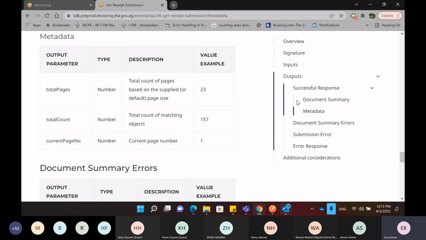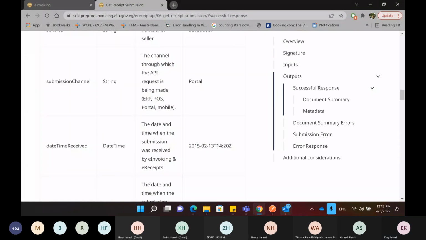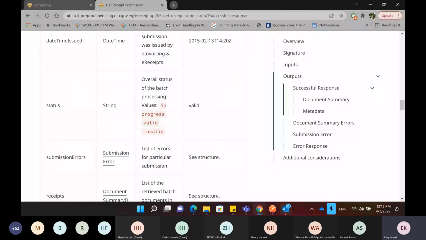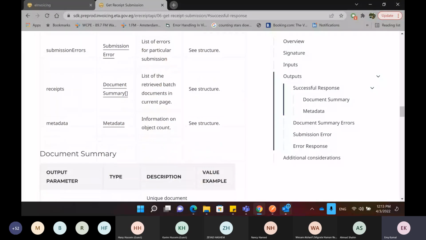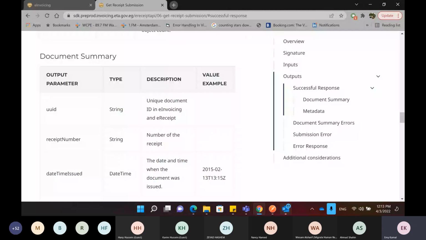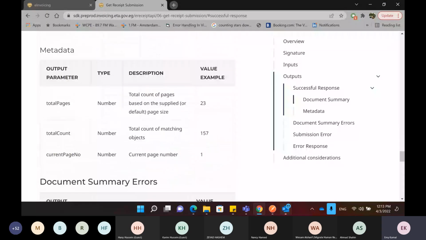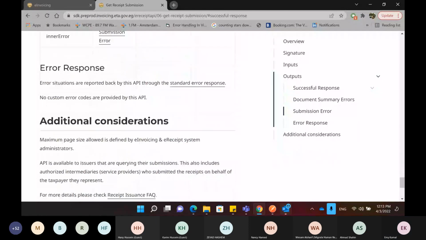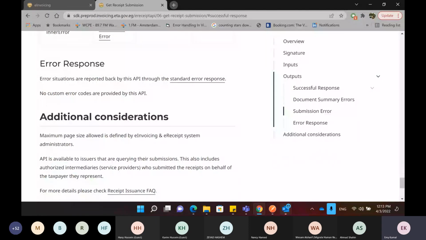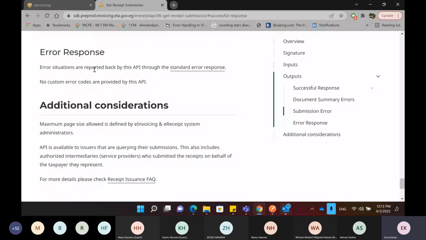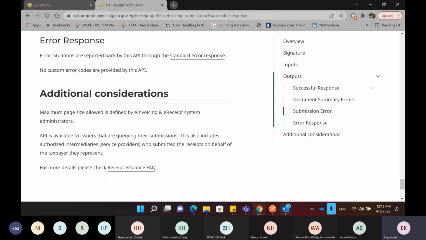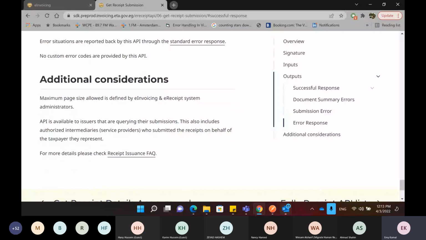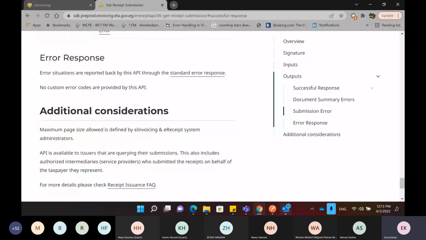So this is when you call the API, and this is the output and what it returns to you when you want to inquire about the status of a submission that you did. Of course you get a response if an error, for example, if you provided a submission UID that is incorrect, that is not in the system, you will not be getting anything. So this is about the get submission details.